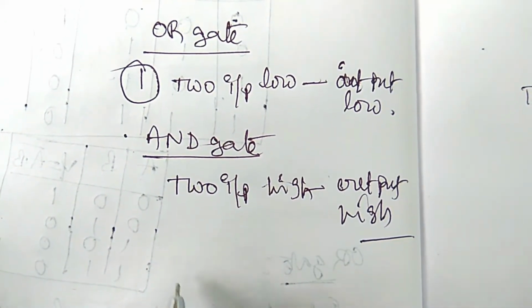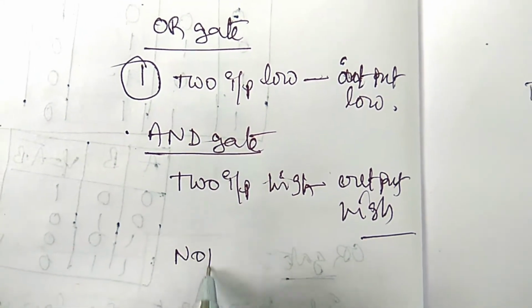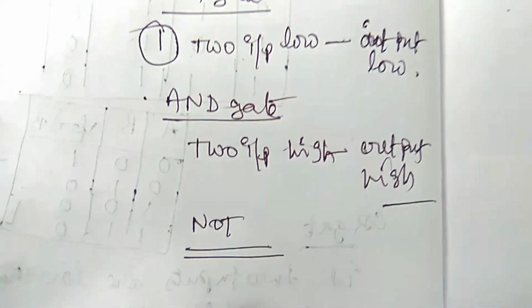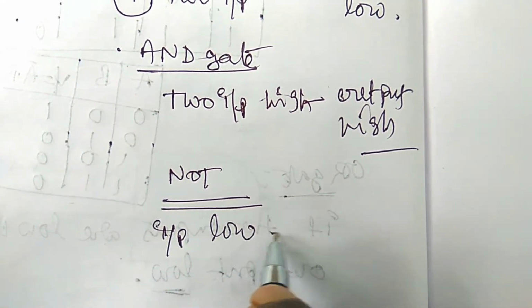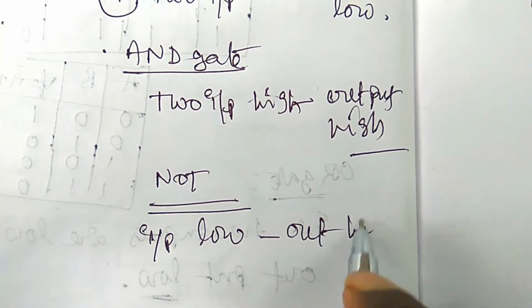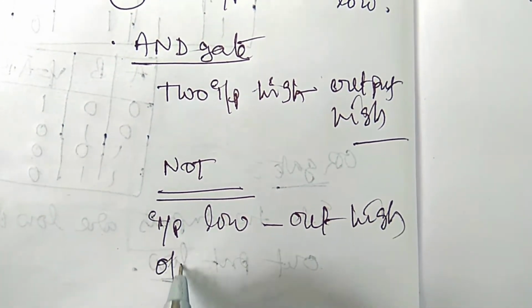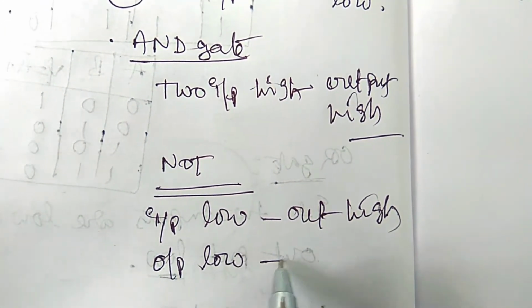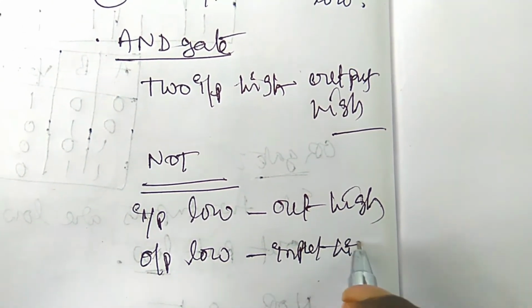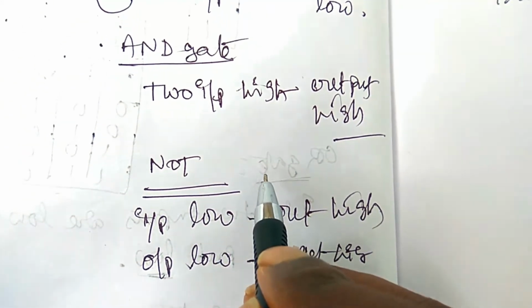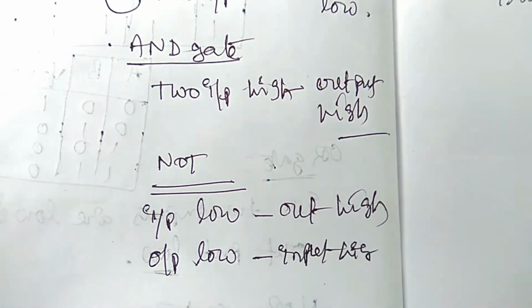Coming to the NOT gate, what is the condition? If the input is low, the output is high. If the input is high, the output is low. This has only one input and one output.